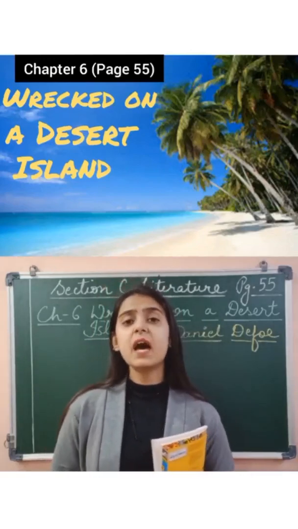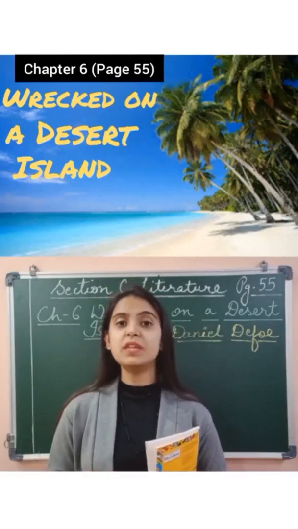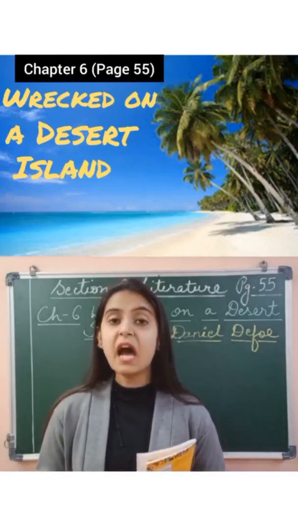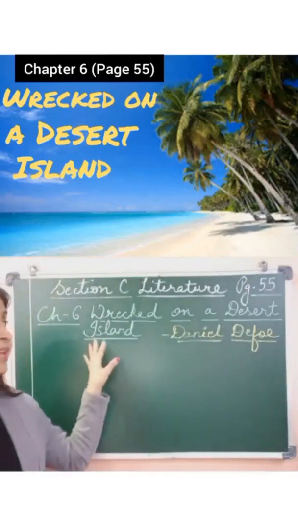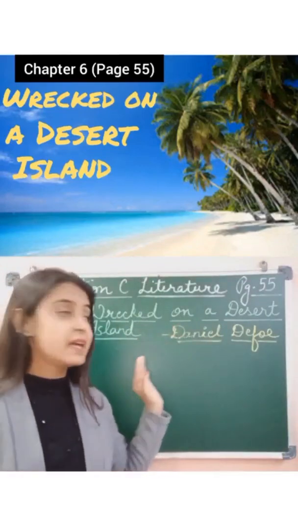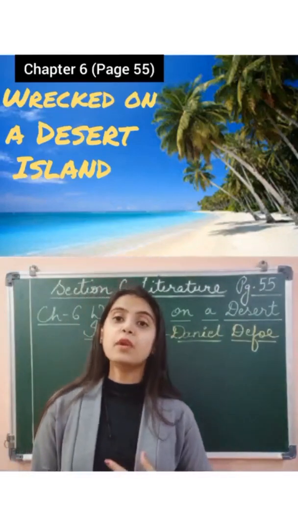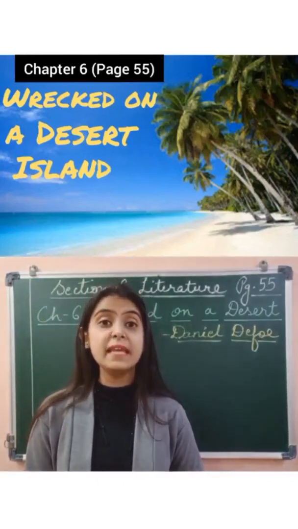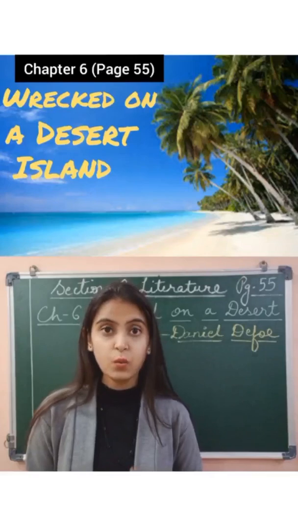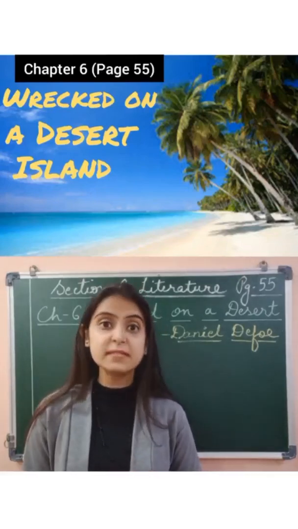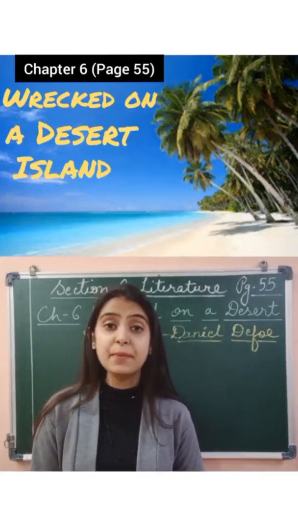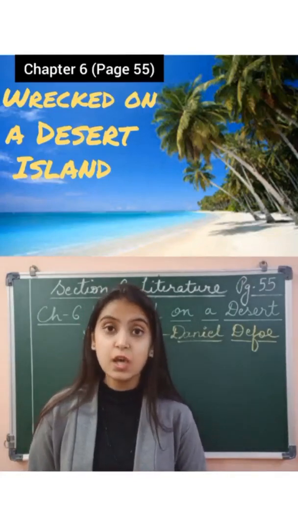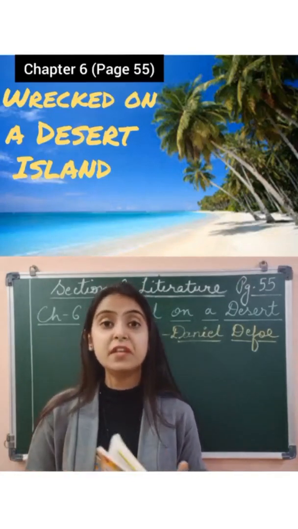Now kids, before I move ahead with the explanation of the story, I would like you all to know that this story, Wrecked on a Desert Island, is taken from a novel. Okay, a novel that was published in the 18th century. We are right now living in the 21st century, right? And this novel was published in April 1719. So around 300 years back.